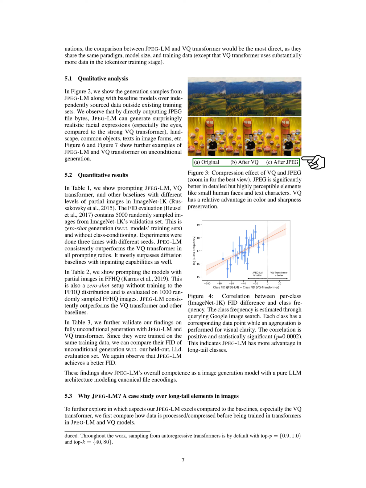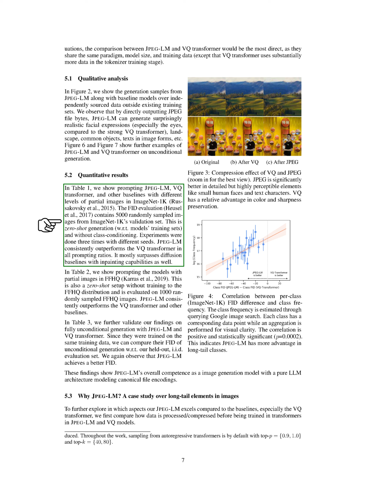We find that JPEG-LM can produce impressively realistic facial expressions, landscapes, common objects, and text in images, often outperforming the VQ transformer. In our quantitative results, we evaluate JPEG-LM, VQ transformer, and other baselines using different levels of partial images from ImageNet 1K. We conduct zero-shot generation evaluations without class conditioning, using 5,000 randomly sampled images from the validation set.